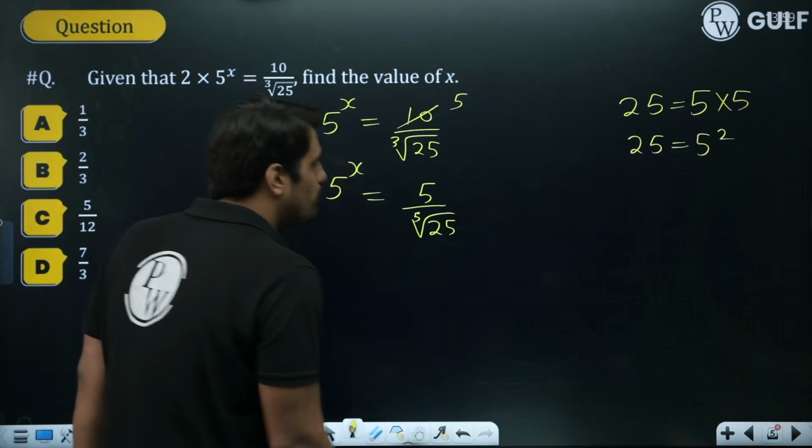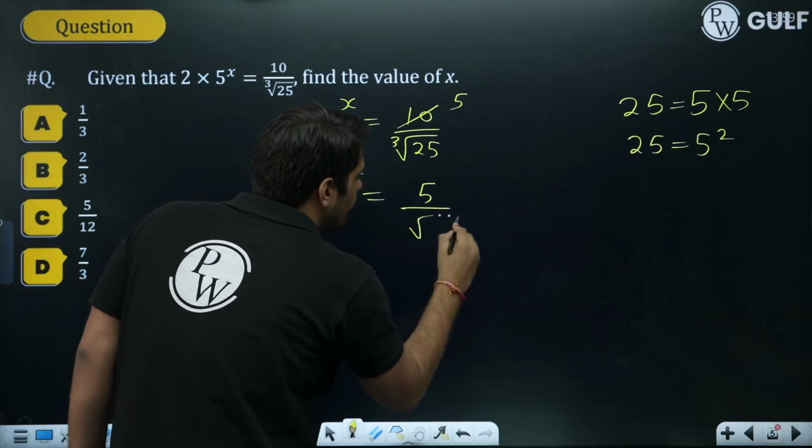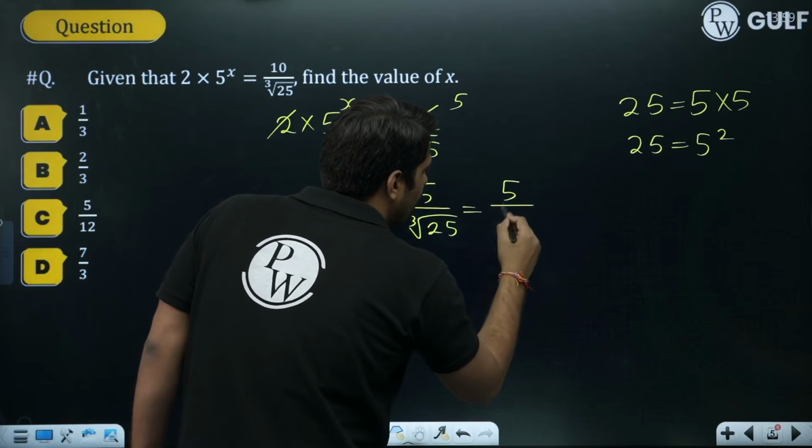If it is 5 square, so over here it's cube root. I have made a mistake. It's a cube root of 25. So I can write this as 5 upon.